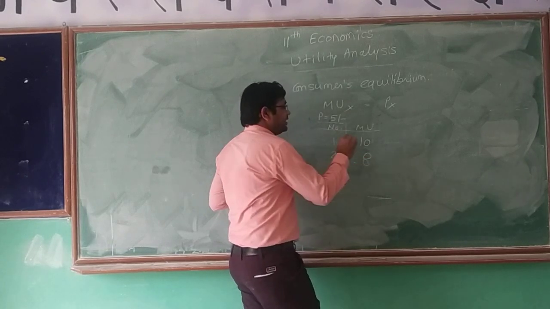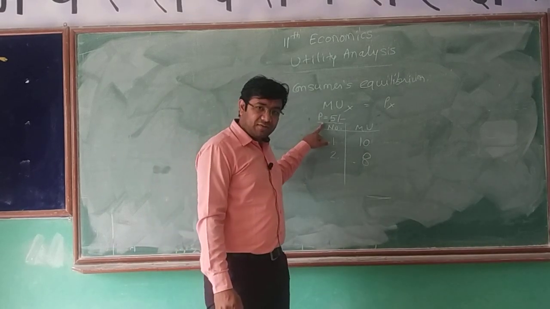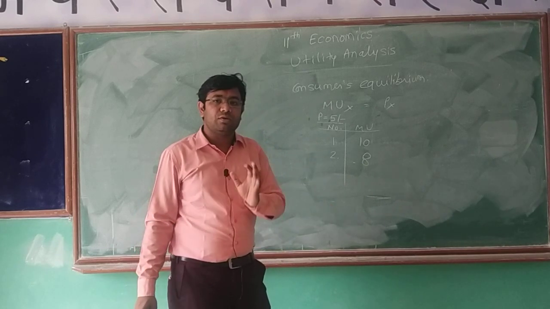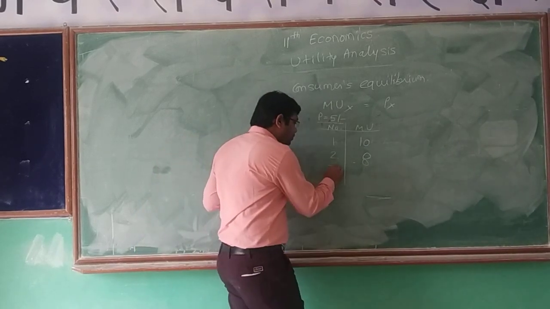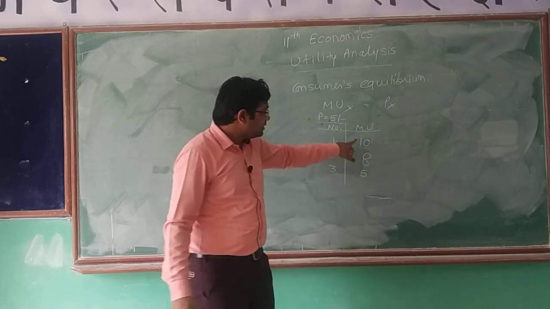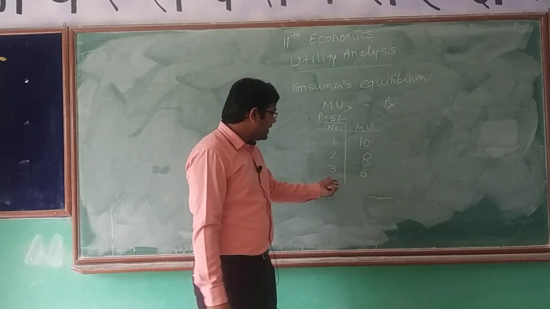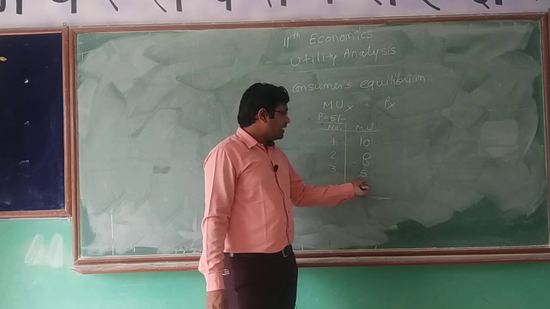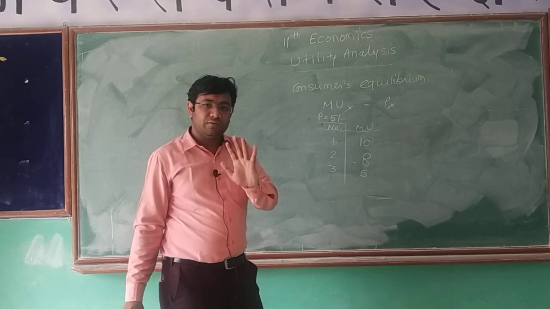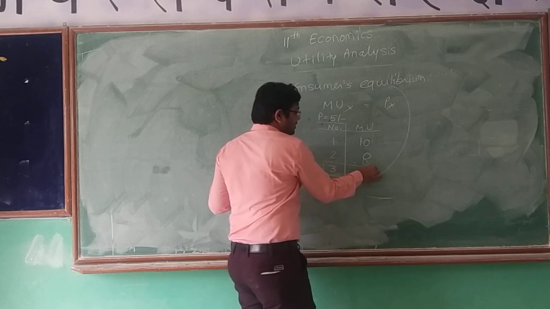I consumed the second unit and got the satisfaction of 8. It means now I am paying rupees 5 again and getting the satisfaction of 8. Satisfaction is more than the price. So I will buy one more unit. Third unit. I got the satisfaction of 5. These numbers are assumed. These are not practical numbers. If I buy the third unit, I get the satisfaction of 5. The price was 5 and satisfaction was also 5. So I will stop my consumption. And it is my consumer's equilibrium.